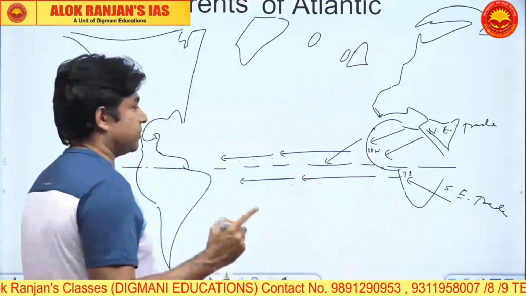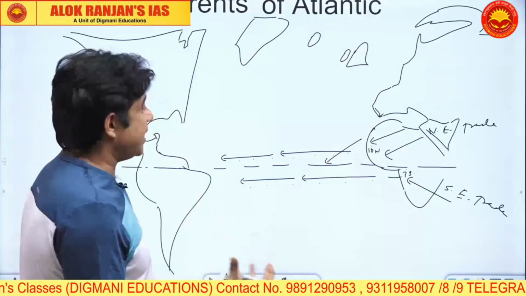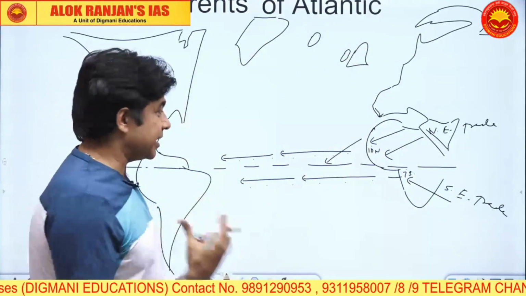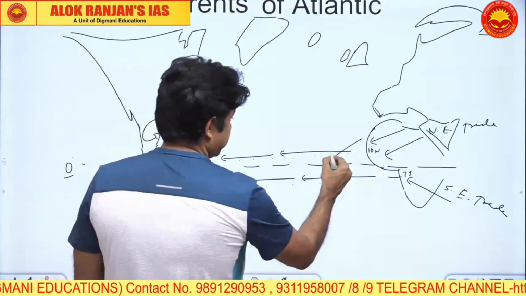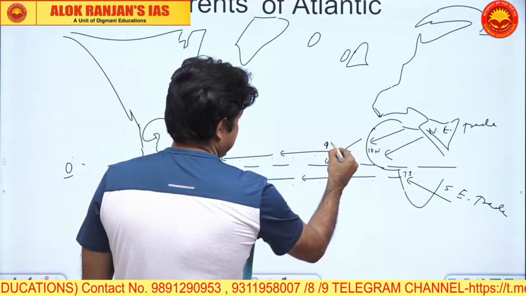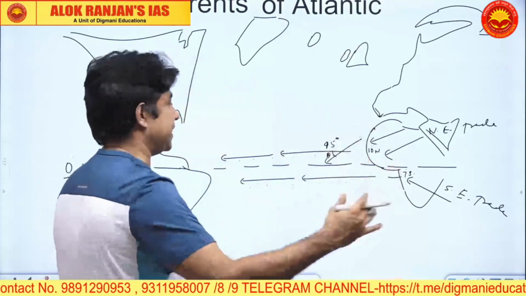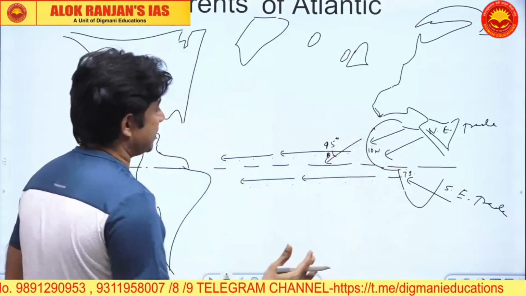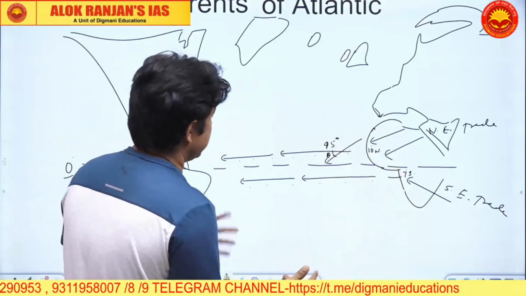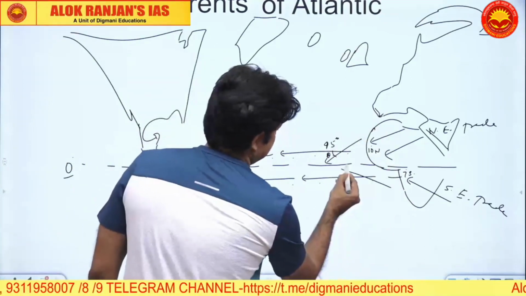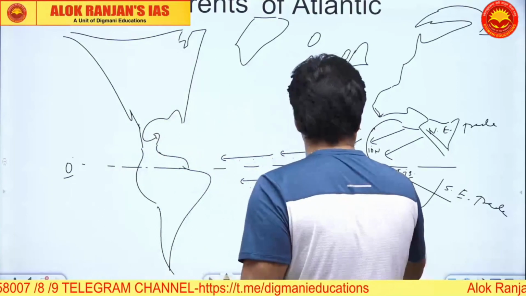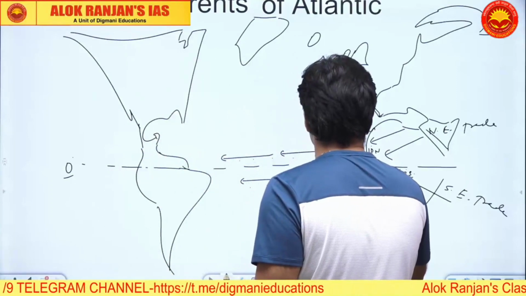But you remember from Ekman's spiral law that the currents will deviate at a 45 degree angle. So this theta angle is 45. So rightward deflection, 45 degree angle deflection, and this is how you have. Now here you have these currents, and this is the leftward deflection. This theta angle is also roughly 45.